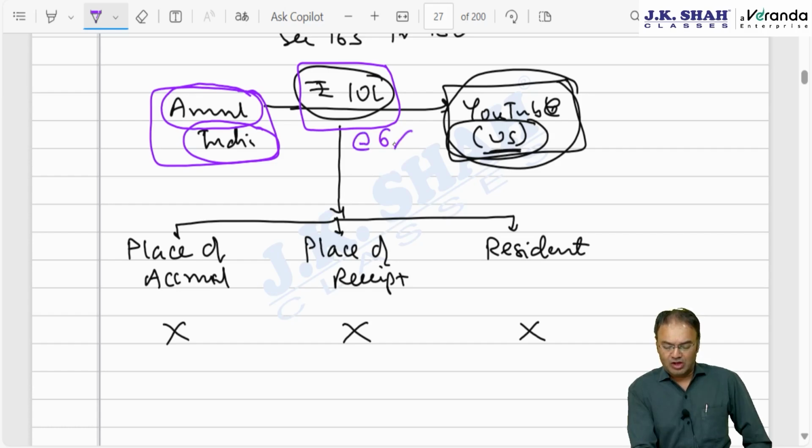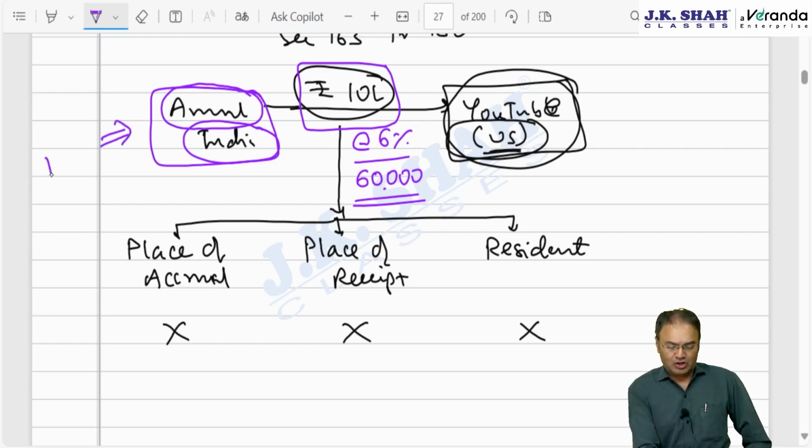So now Amul will have to deduct 6% of this 10 lakh, that is 60,000 Indian rupees, and deposit with the government account if other conditions are satisfied. There are some 5-6 conditions in totality which I will show you in 2 minutes. But before that, the liability to deduct equalization levy is on Amul. This chapter was introduced in financial year 16-17, imposing the liability on Amul.